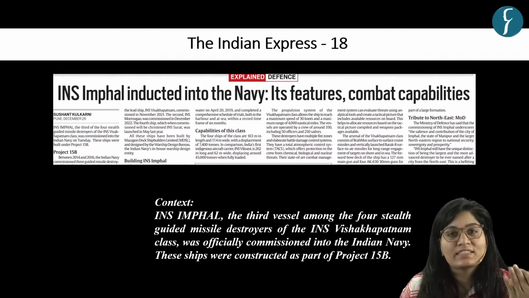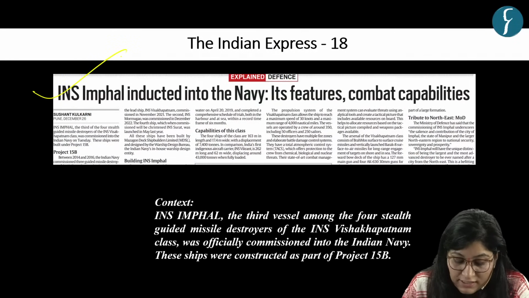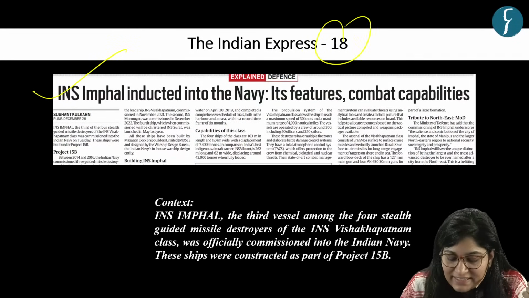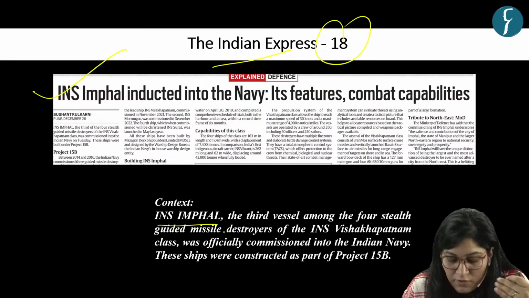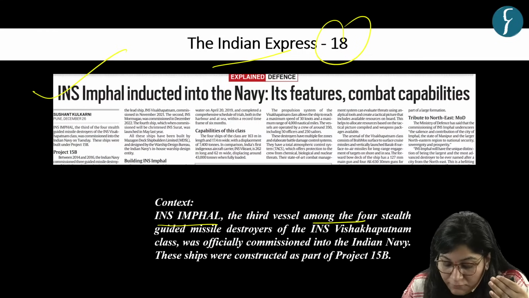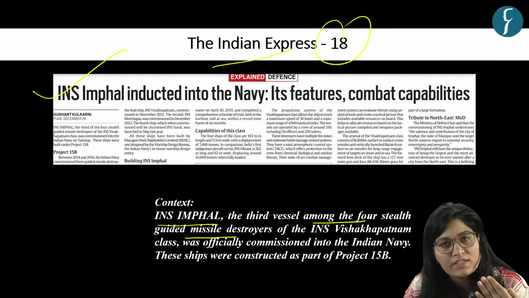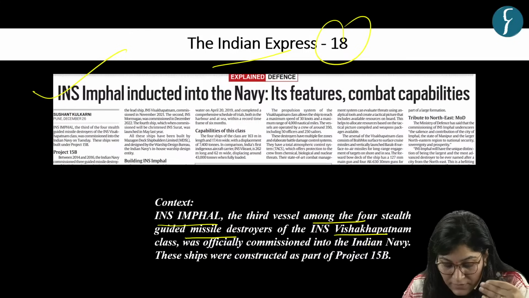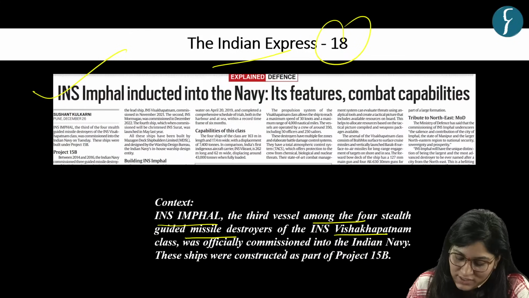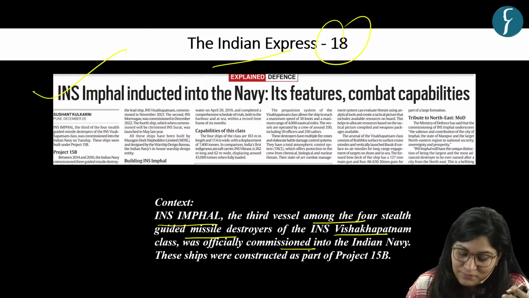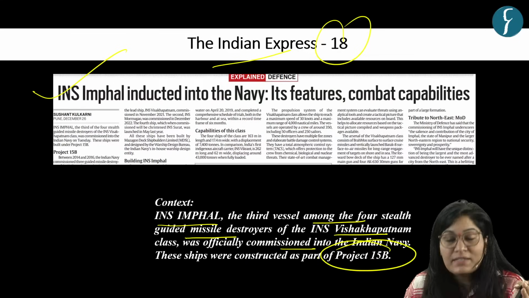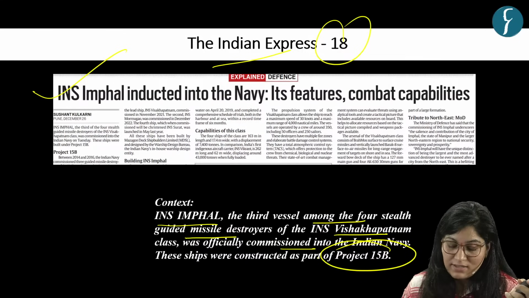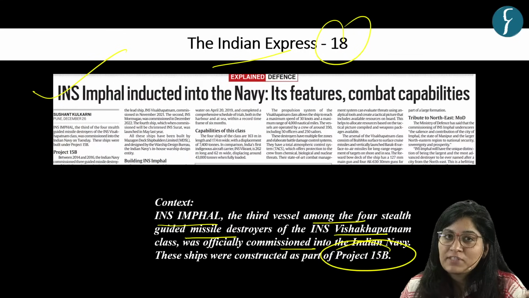Now come to the next question, which is based on this news article which appeared on page number 18 in the Indian Express. Context is that INS Imphal, the third vessel among the 4 stealth-guided missile destroyers of the INS Visakhapatnam class, was officially commissioned into the Indian Navy. And these ships were constructed as part of Project 15B. Okay, so this article is about Project 15B.